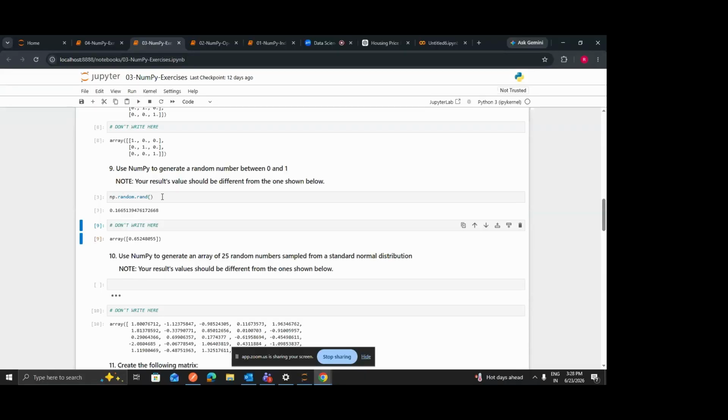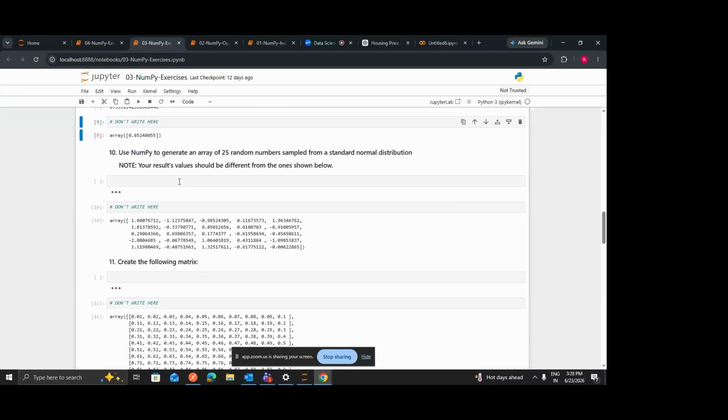You can see that we have written np.random.rand, and this will generate a random number for you. We can run this cell multiple times, and every time it will give some random number within the range of 0 to 1. So this rand function is used to generate numbers between 0 and 1, right? Now let's move to the next question.